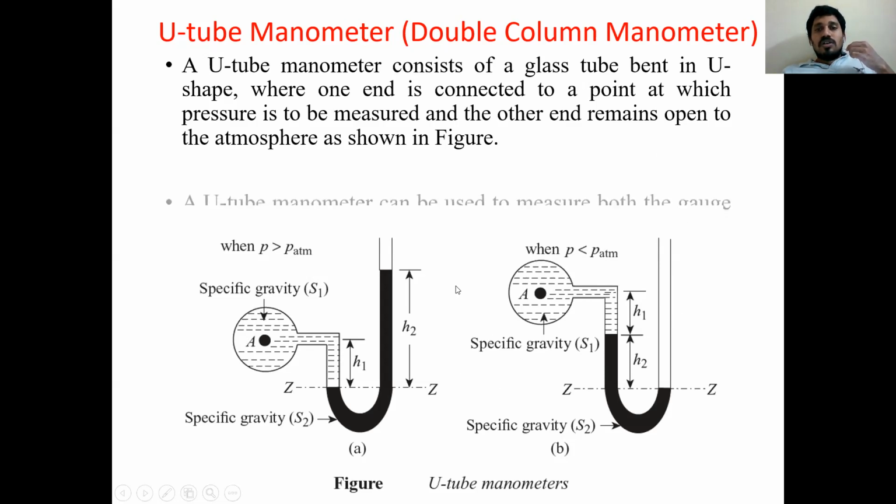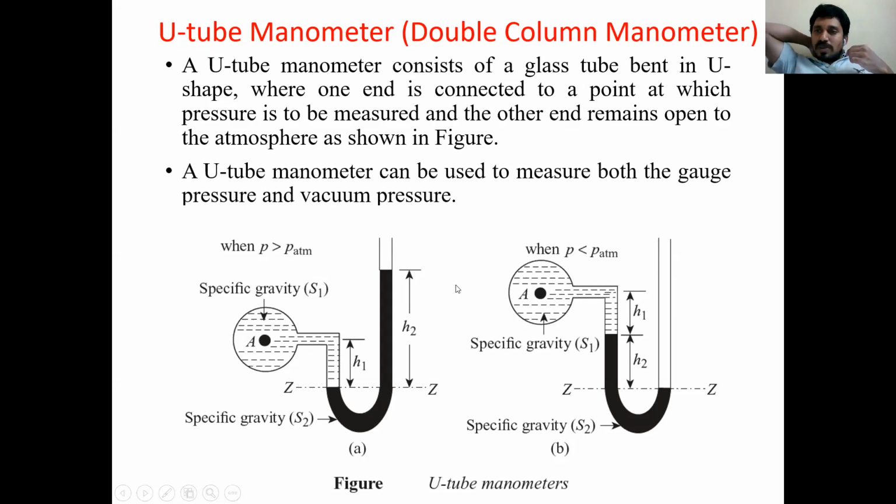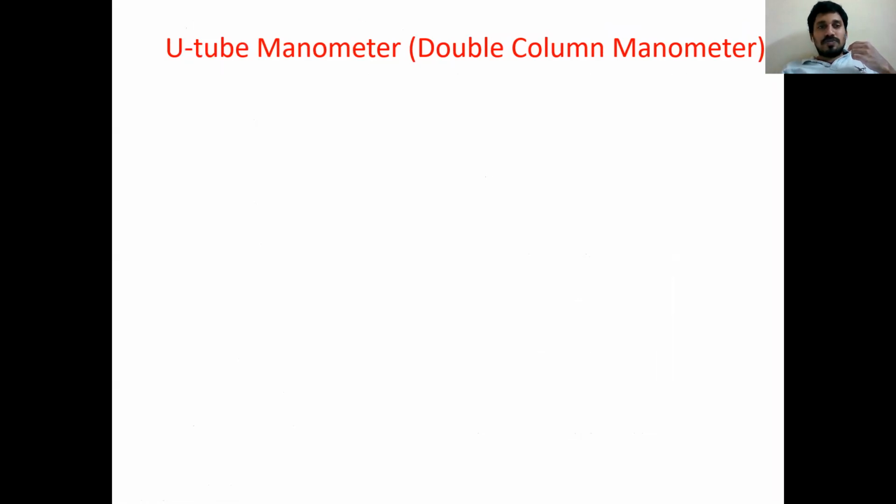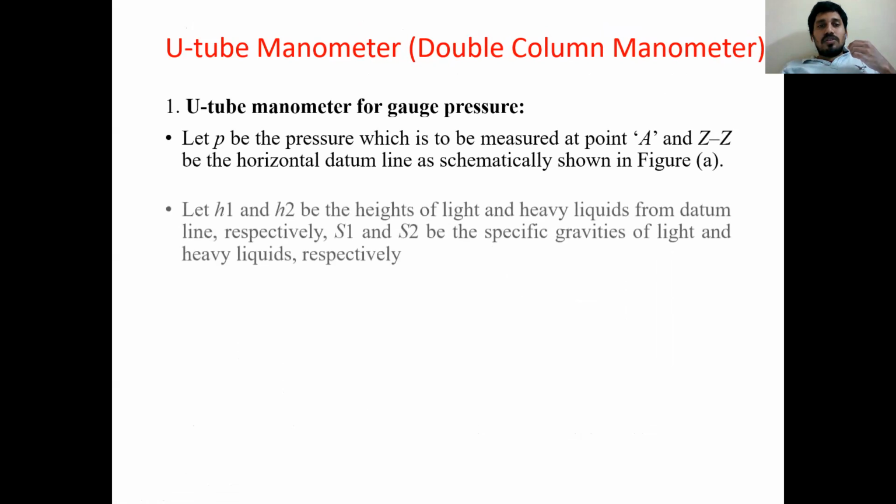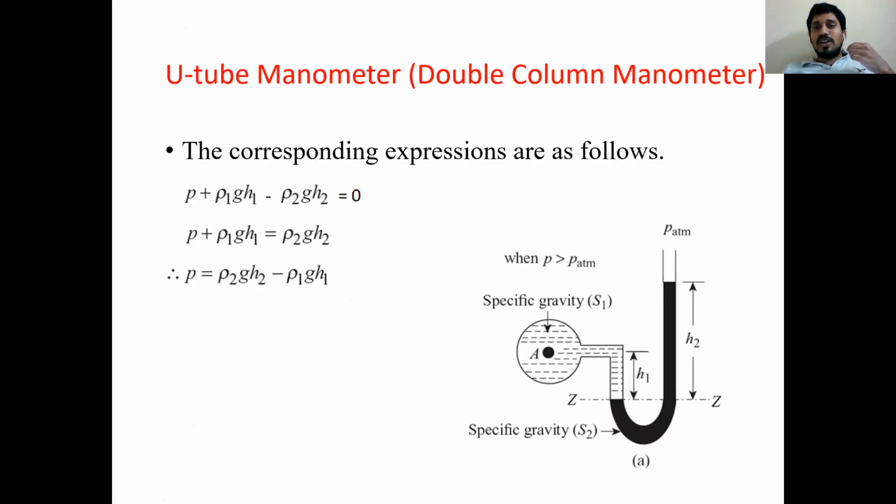Now, see all of you, same thing. This is used for measuring vacuum pressures or gauge pressures. We'll see how we can measure pressure for these two cases with the help of diagrams. We can write a pressure equation for gauge pressure and vacuum pressure. First of all, I am trying to write the equation for gauge pressure. Directly I go to the diagram. This is the diagram for gauge pressure, the same diagram I explained just now, copied here.